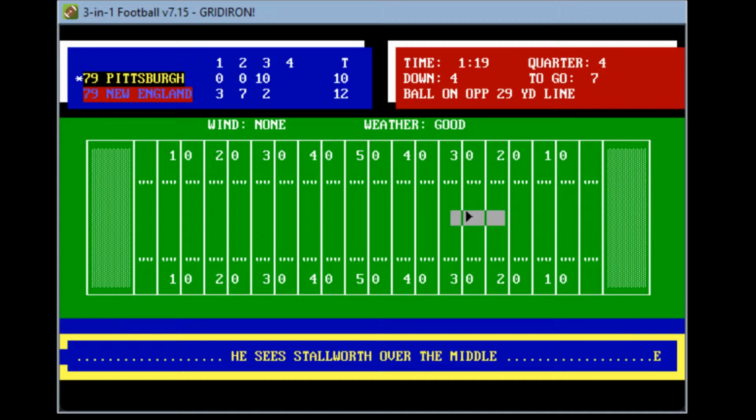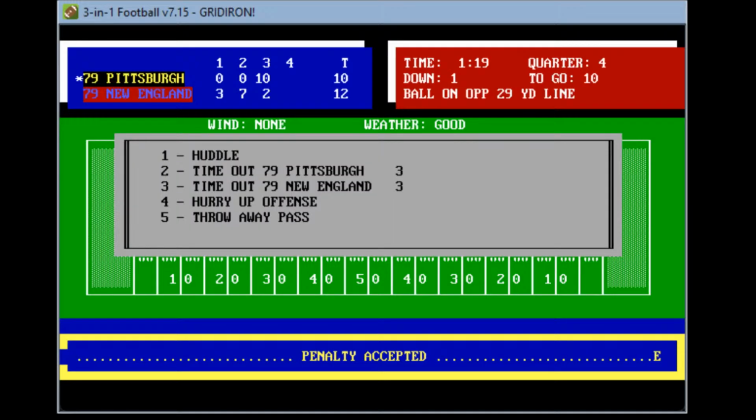4-3. Bradshaw drops back, looks for Stallworth, and that is going to be a penalty on the defense and an automatic first down on the holding. And they just need a first down. They should bail the huddle. Hopefully that penalty stopped the clock. So they're going to go ahead and huddle.